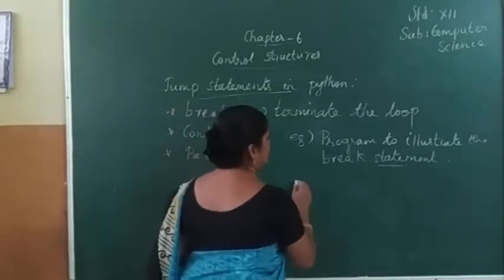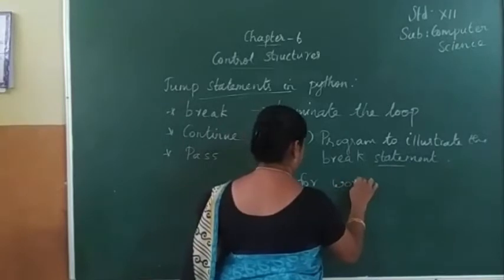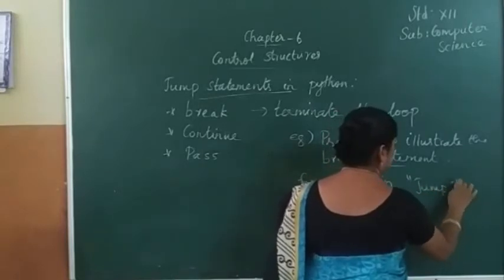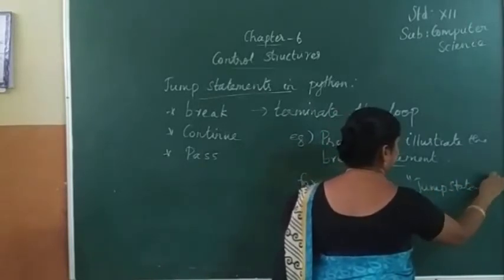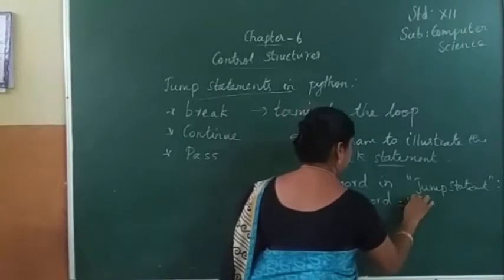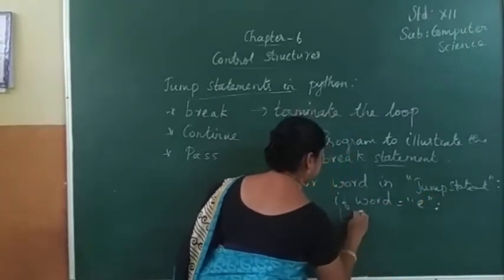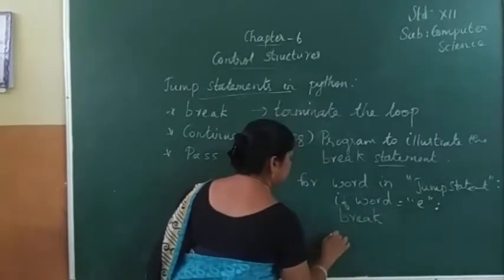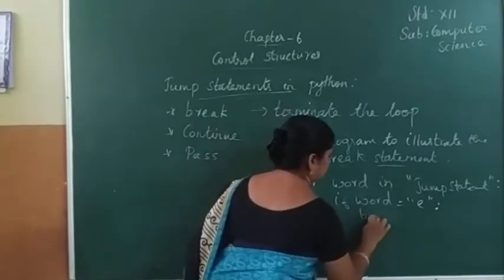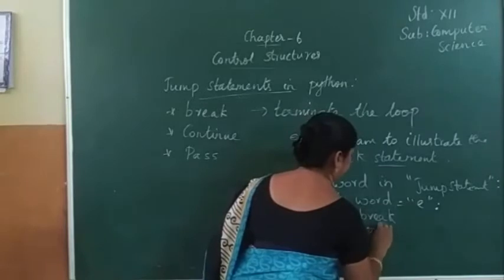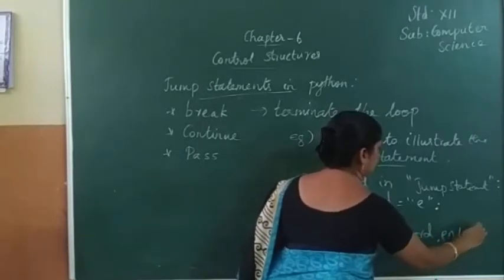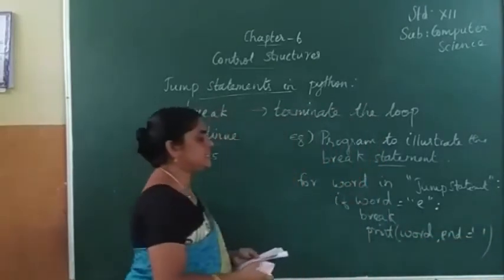For word in "jump statement": if word equal to E, break, otherwise print word, end equal to empty.